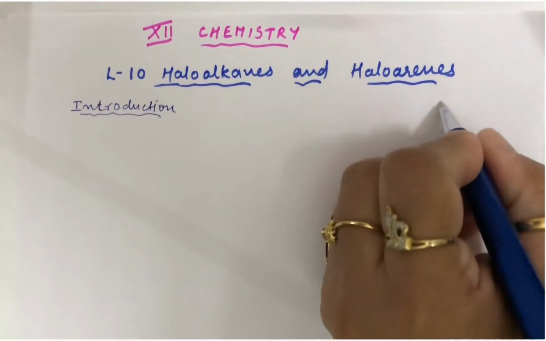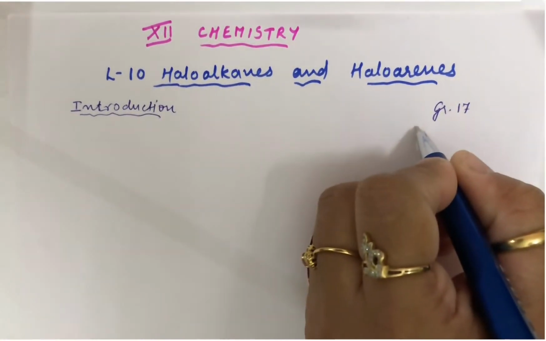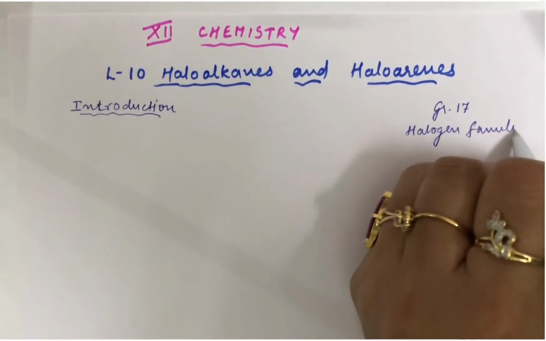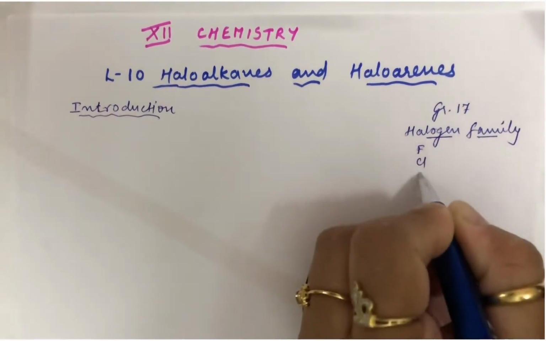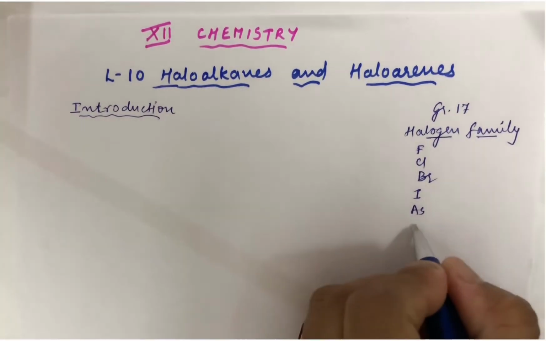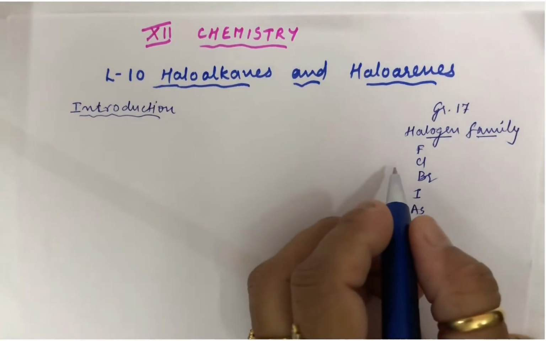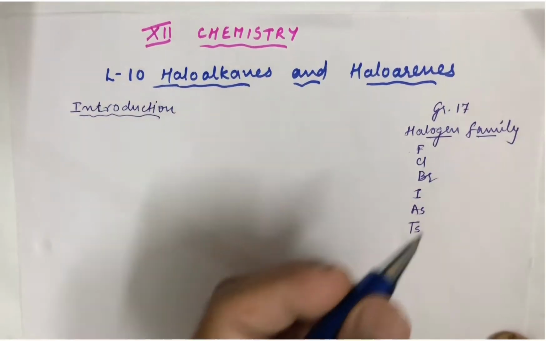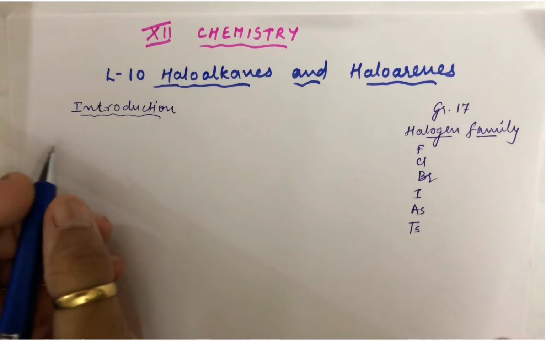Now halogen, you are very well aware, I suppose. You are aware that in the periodic table group 17 is referred to as the halogen family. And this halogen family has members like fluorine, chlorine, bromine, iodine, astatine, and newly discovered tennessine, right? Now, majorly what we are using are fluorine, chlorine, bromine, and iodine. Astatine being radioactive in nature, we are not taking much into consideration, right?